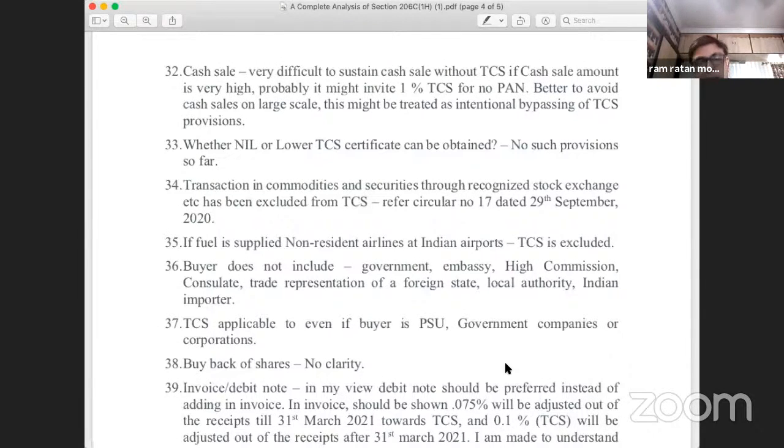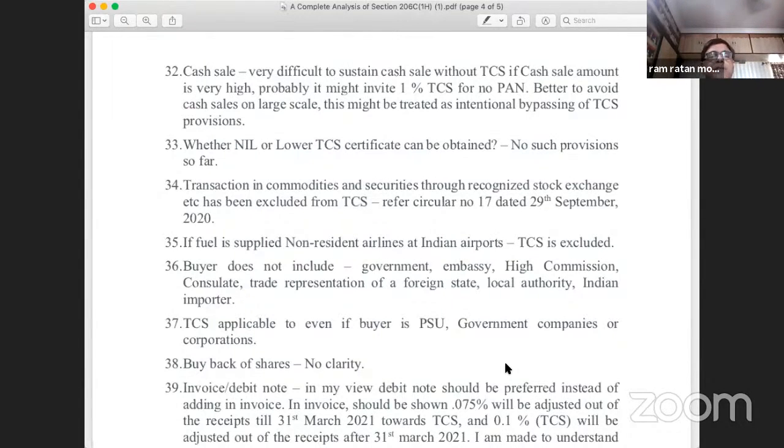And let me tell you, friends, these things will not buy peace for you. The department is not going to leave you. The department will treat all these as bogus sales or as sales without any PAN number, and rather than imposing 0.1%, they will impose a 1% TCS on you, and there will be penal provisions, there will be prosecution.